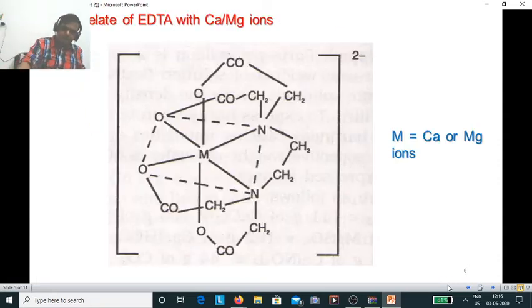So this is basically the complex that is going to form. Here M could be either calcium or magnesium. So basically this is the octahedral complex that is going to form. This would be the complex when EDTA reacts with either calcium or magnesium.